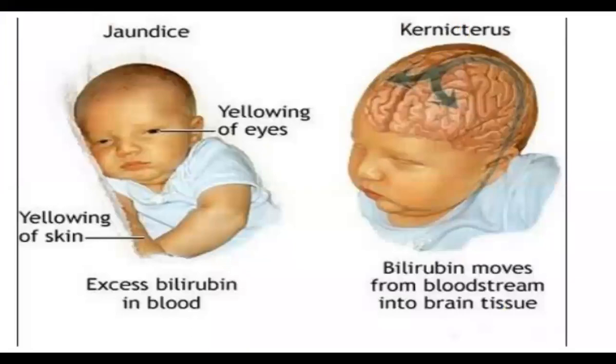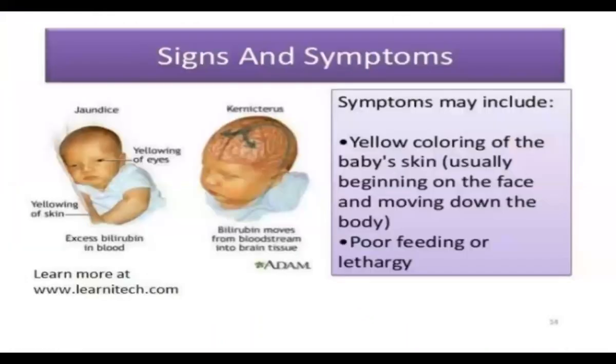So what does this lead to? It is yellowing of the eyes, yellowing of the skin, and excess bilirubin in the blood. Bilirubin moves from the bloodstream into the brain tissue, crossing the blood-brain barrier.